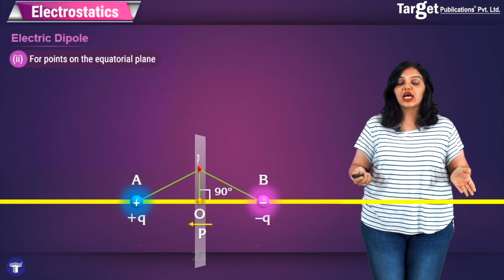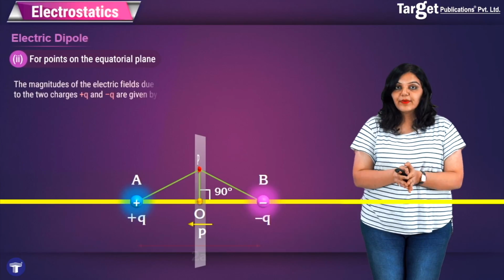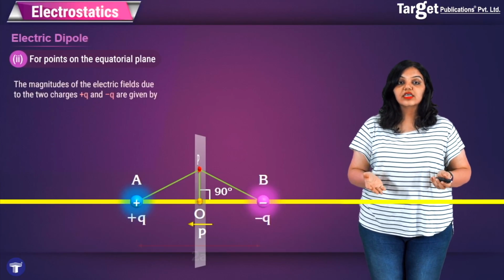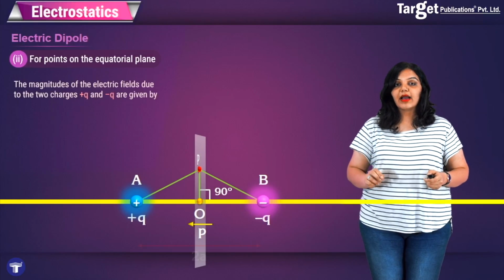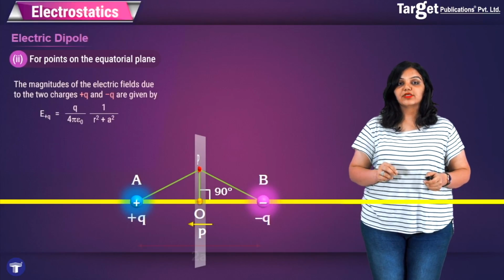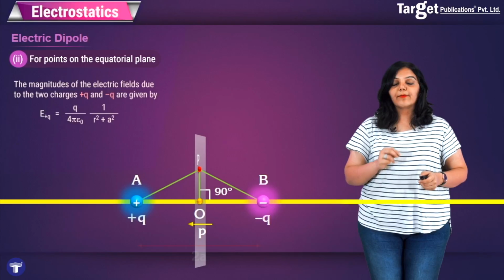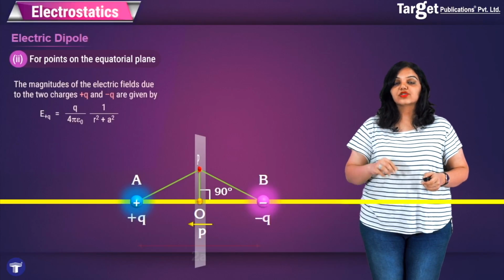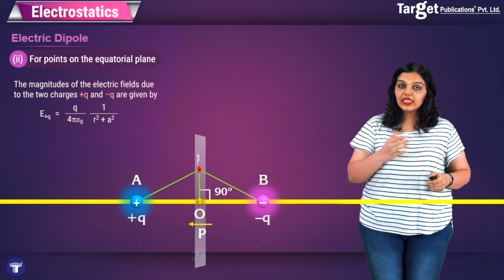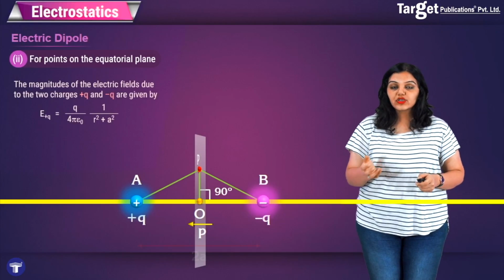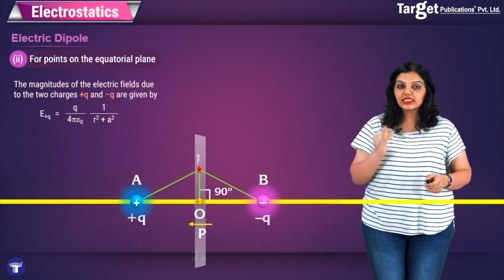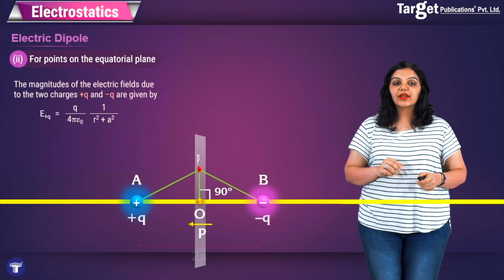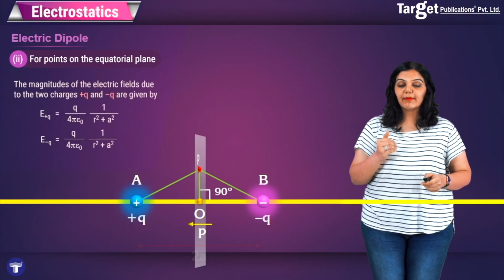Because both the charges have the same magnitude, the magnitude of the electric field due to any of the charges at point P is exactly the same, and it is given by Q upon 4 pi epsilon naught, 1 upon R square plus A square, because R square plus A square is the value of the distance of any charge from point P. So actually here both of them are affecting the point P with the same magnitude. So here I say E plus Q and E minus Q have the same magnitudes.